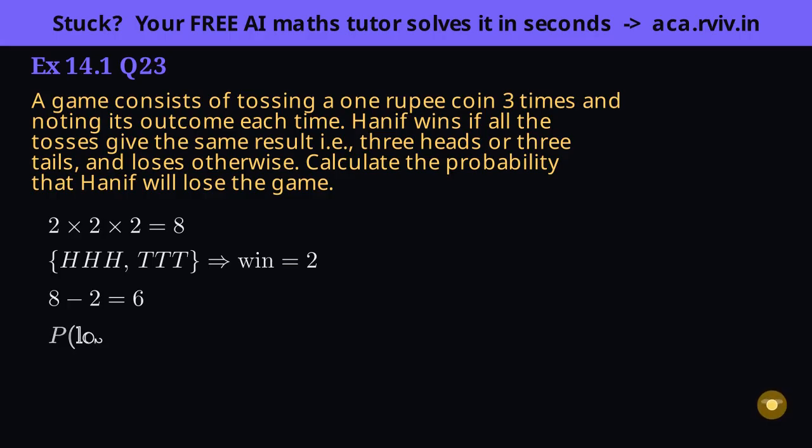Favorable losses over total, 6 out of 8, which reduces to 3/4. Insight: the 2 winning cases are obvious while the 6 losses are fiddly to list, so count the wins and take 8 minus 2. When one side of an event is smaller, always count that side first.